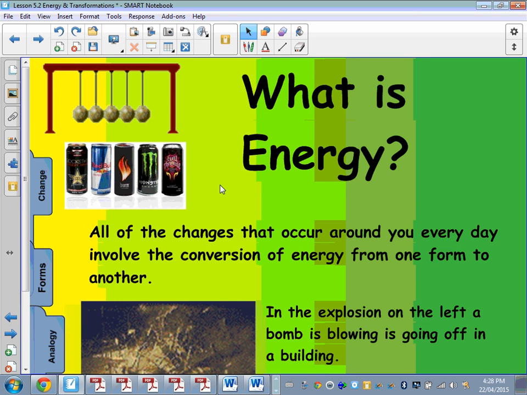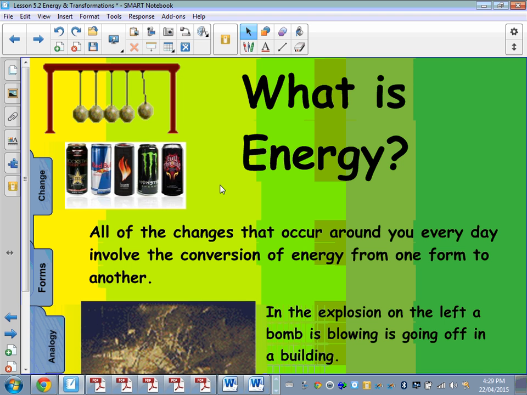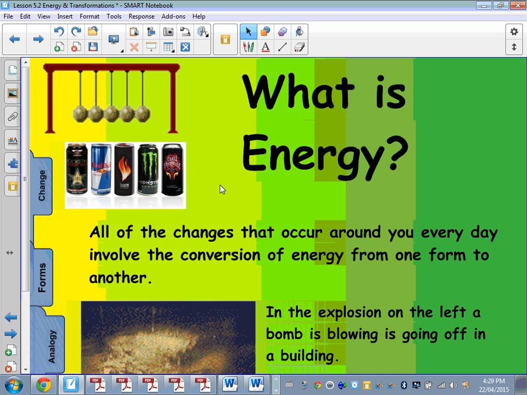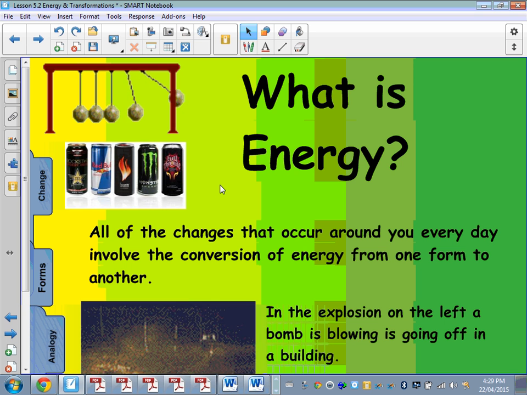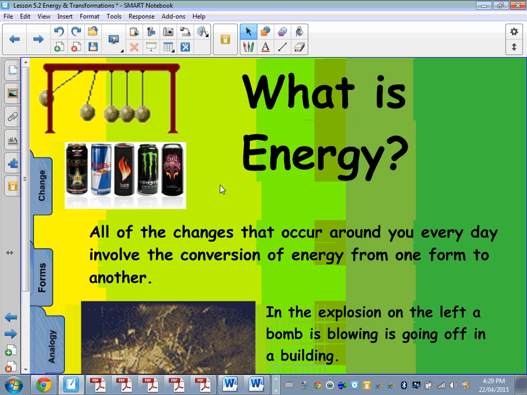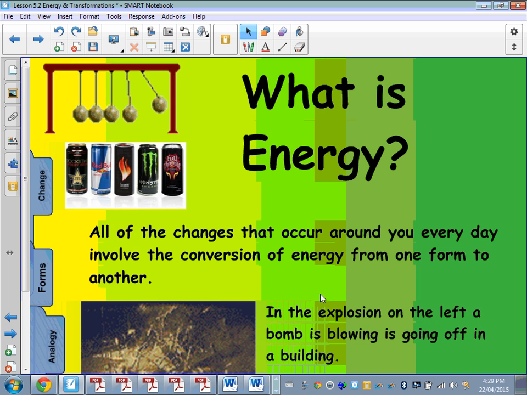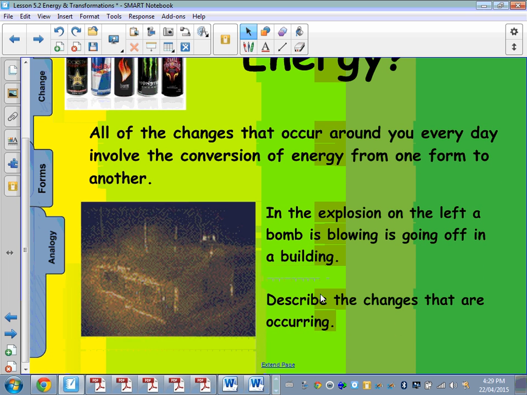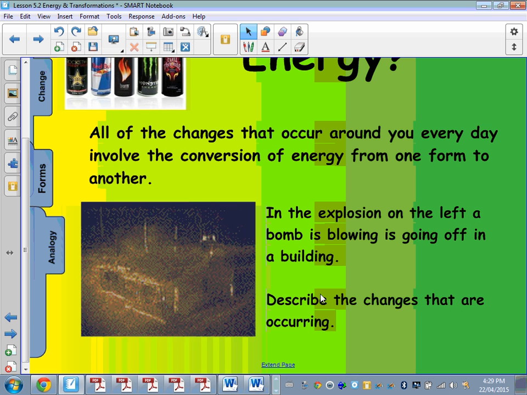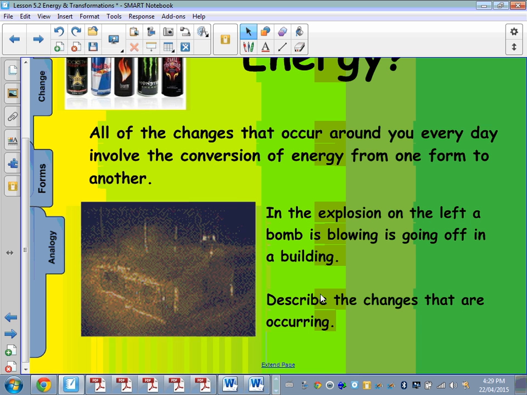Well, all the changes around you every day involve the conversion of energy from one form to another. It's what I suppose dominates our day-to-day life, in terms of playing video games, keeping our food cool in fridges, and stuff like that we depend on day to day. That all comes about by the fact that we can convert one form of energy to another. Just like below on the explosion on the left, a bomb is going off in a building. Could we describe the changes that are occurring? Well, it's a movement of energy, a conversion of energy from one form to another.